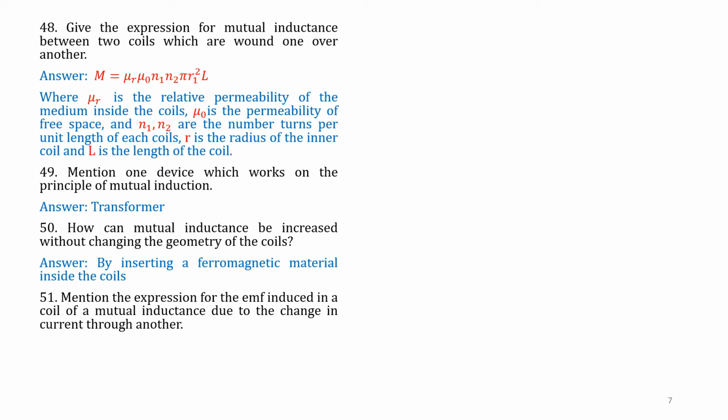Question number 51. Mention the expression for the EMF induced in a coil due to mutual inductance, due to change in current through another. Answer. E1 is equal to minus M into dI1 by dt, where M is the coefficient of mutual inductance.